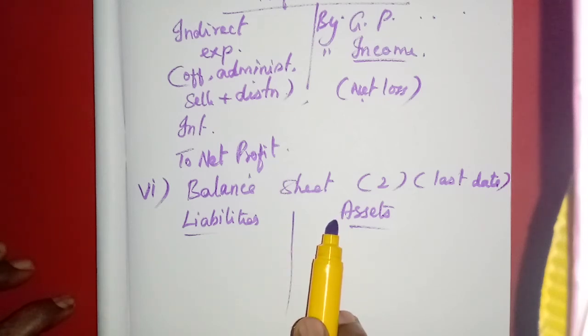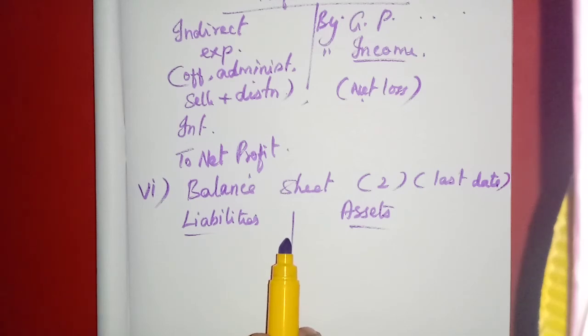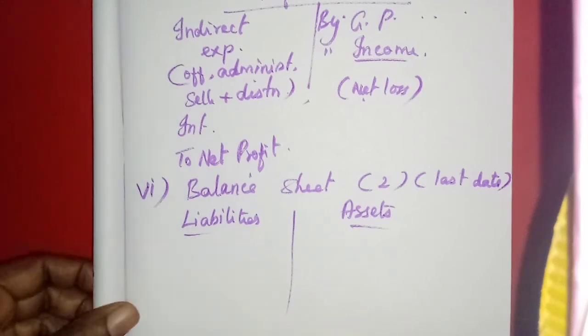Again next year they will prepare journal entries, post them in the ledger accounts, then from the balances of the ledger accounts they will prepare the trial balance, and with the help of the trial balance again prepare the trading account, profit and loss account, and balance sheet. That is called the accounting cycle. It will be carried on continuously.